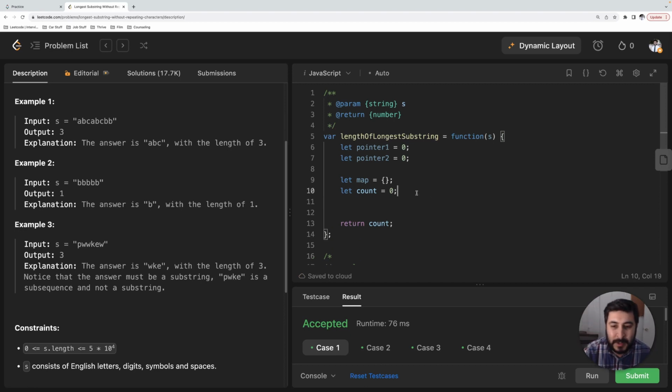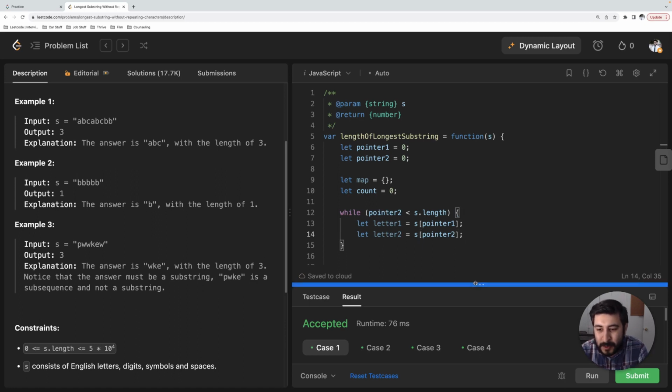Okay. The next thing that I'm going to do is set up our while loop. So in the while loop, what we're going to say is pointer 2 less than s.length. Why? Because we want to iterate through the entire string until we get to the end of the string. And the end of the string is represented as s.length. Okay. The next thing that I want to do is say let letter 1 equal s of pointer 1. And then we're going to say let letter 2 equal s of pointer 2.